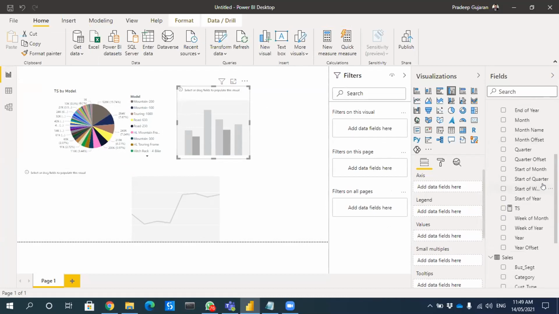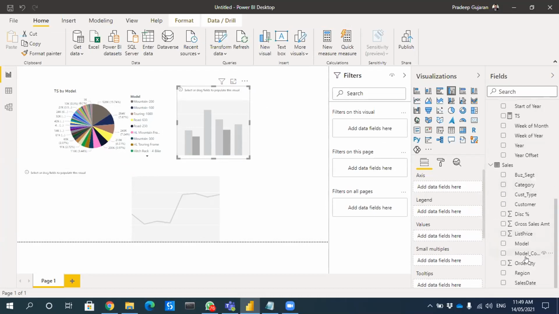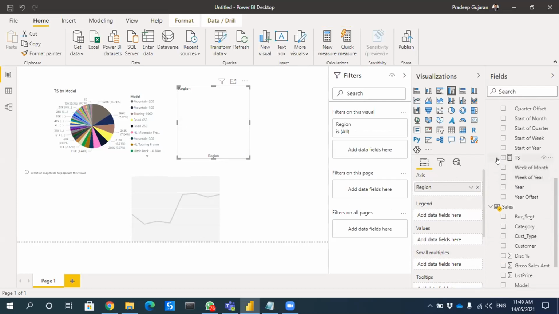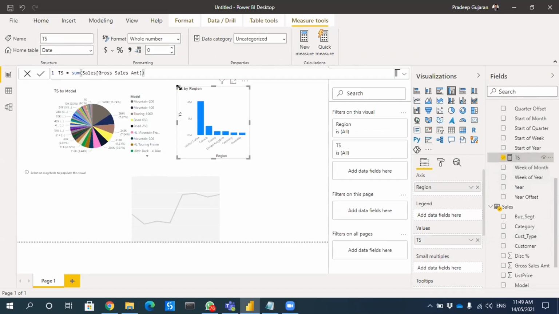So in here, what we can do is instead of model, we will go to region. Okay, region wise, what is the total sales? Sorry, can you just show me the formula again for the TS? Okay, one second. Sorry about that. TS is sum of gross sales amount. Okay, that's all right. I'll paste it in the chat also.